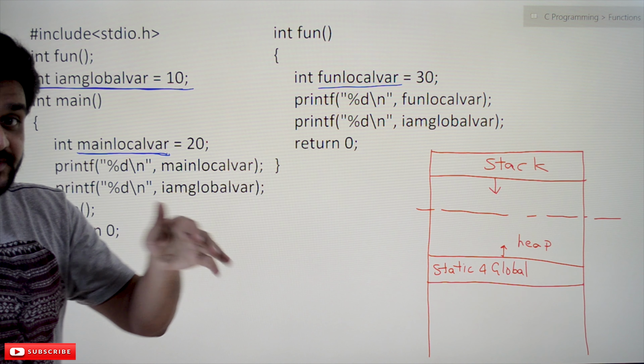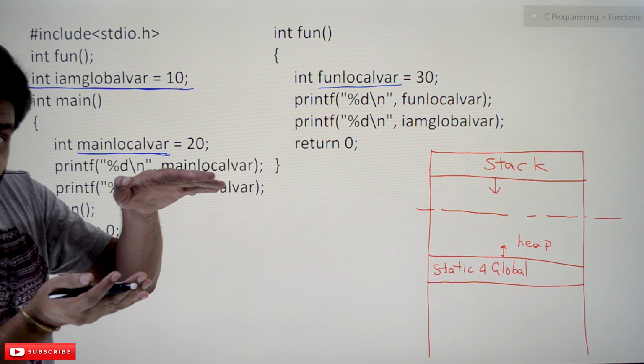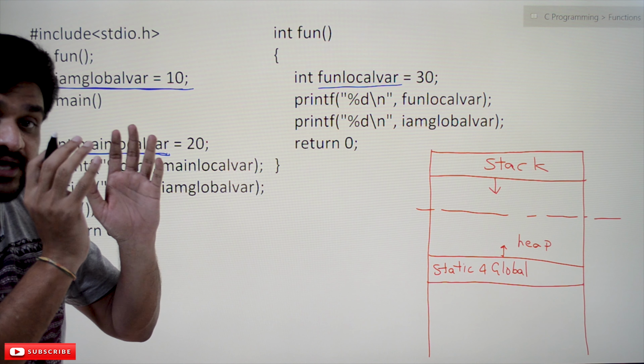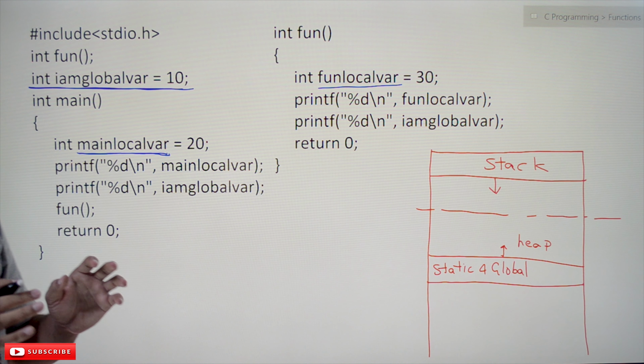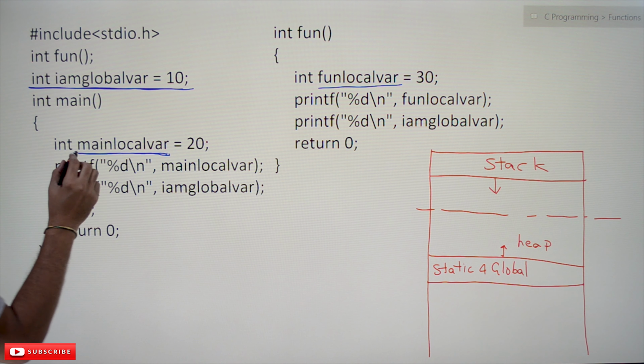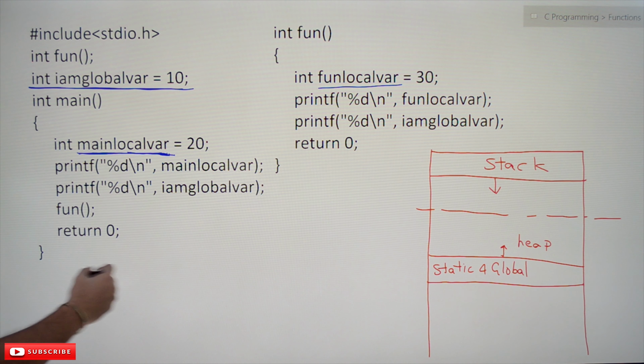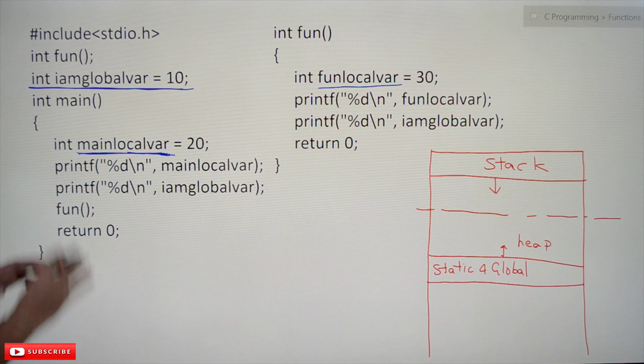Scope of the variable means the text of the program within which that variable can be accessed or referenced. So what is the scope of this variable? This is the text of the program, the entire text of the program.